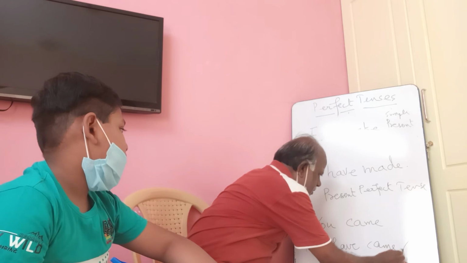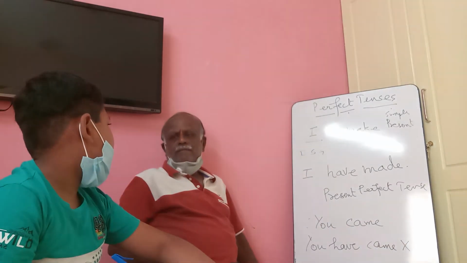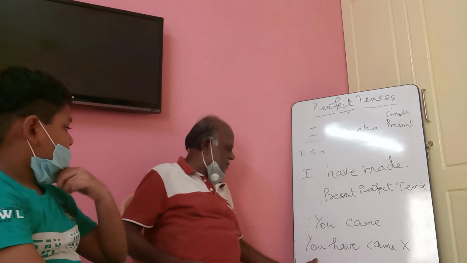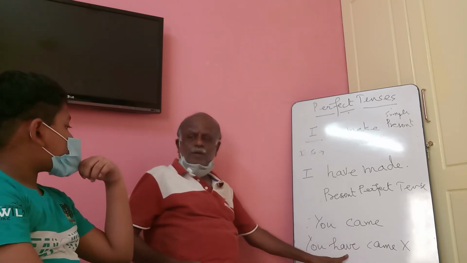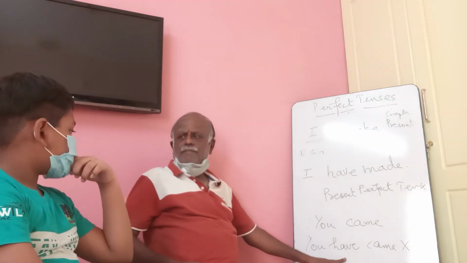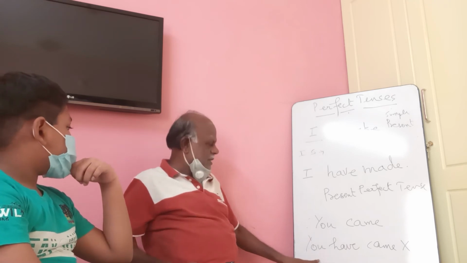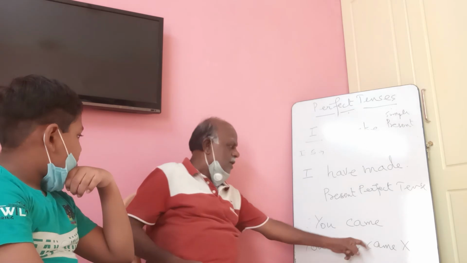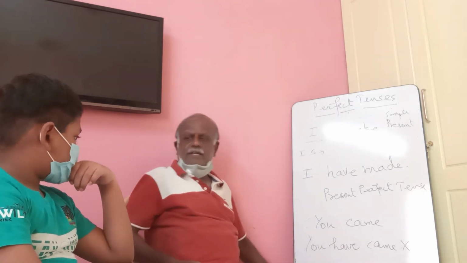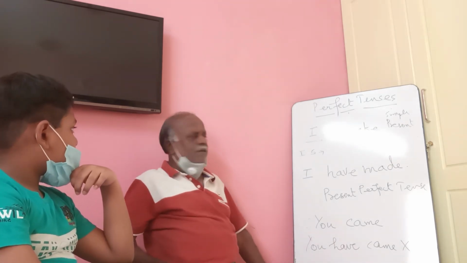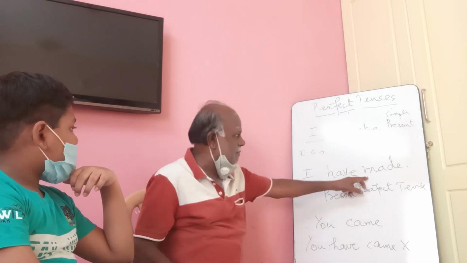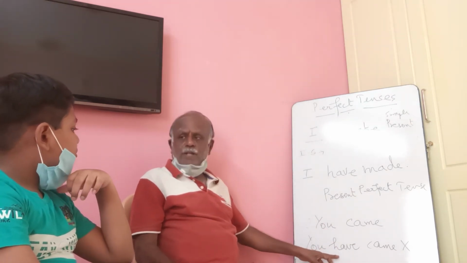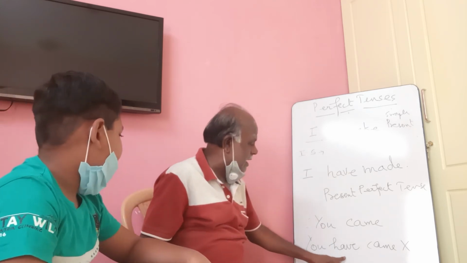It is wrong. Why? You wrote have. Why did you put have? Auxiliary verb, according to person and number, as you have seen. Right, very good. Now this part is wrong. What should you put immediately after have or has?